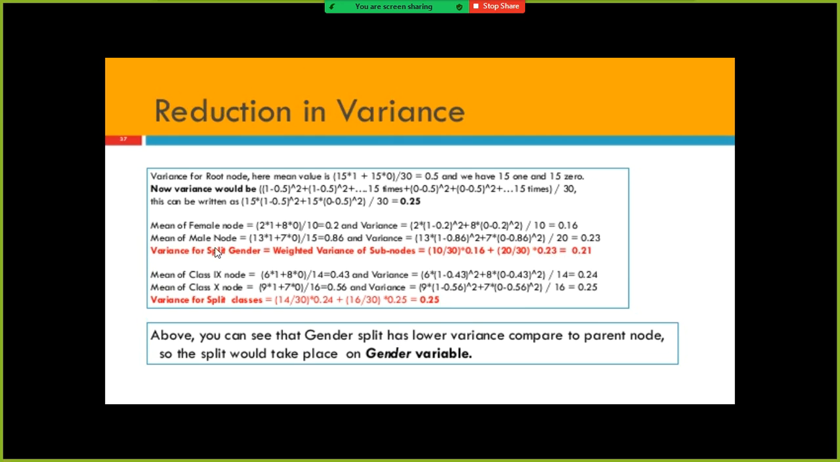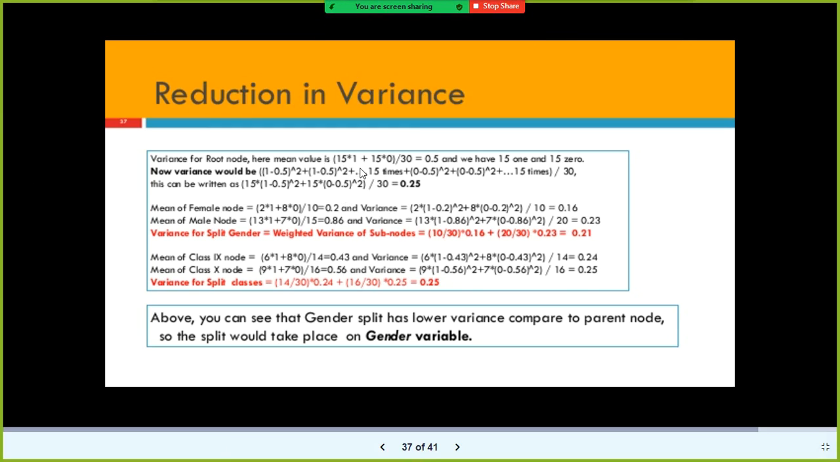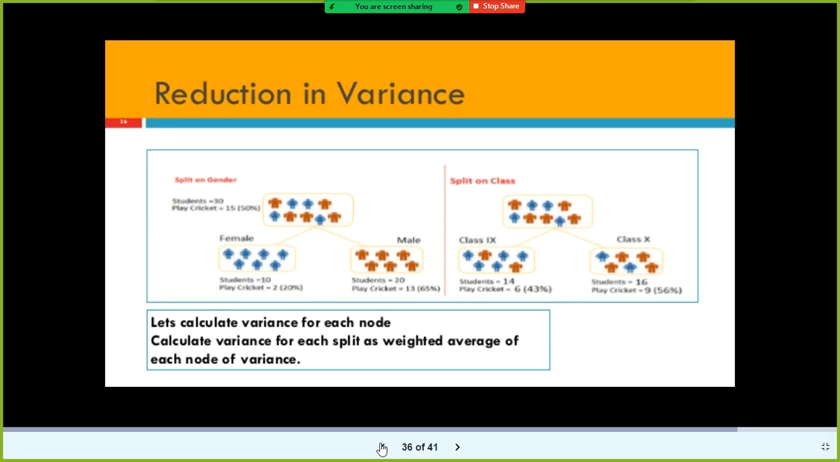That is the difference between reduction in variance and the others. In the previous case, whichever node has the higher information gain value or Gini value, that node will undergo the split. It is the opposite in the case of reduction in variance: whichever node has lesser variance, that node will undergo the split first, and then the other node will undergo the split. So now let us look at the formula. Here the mean value is 15 into 1. Look here, if you look at this data set, 30 students are in total.